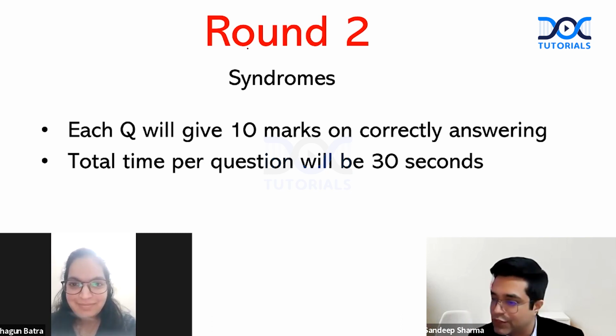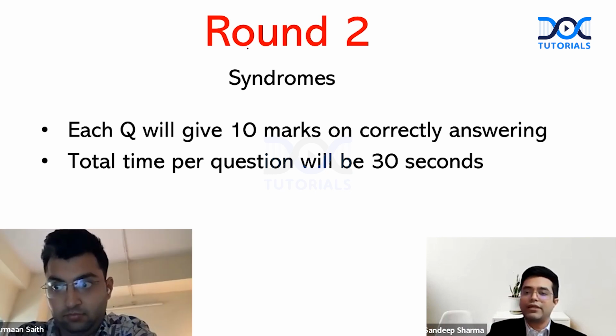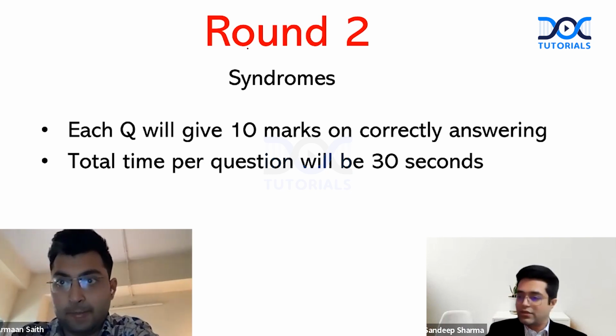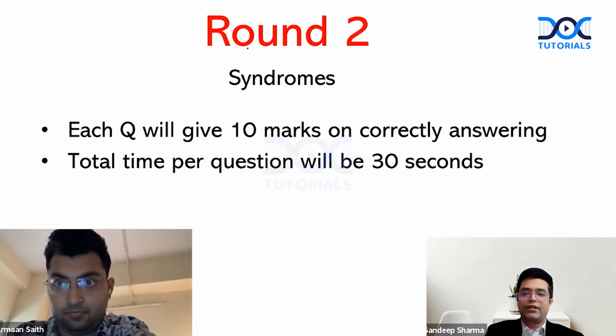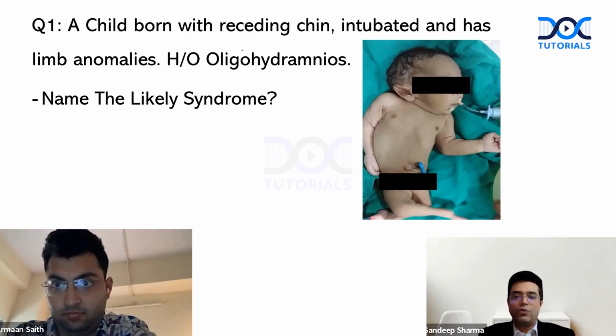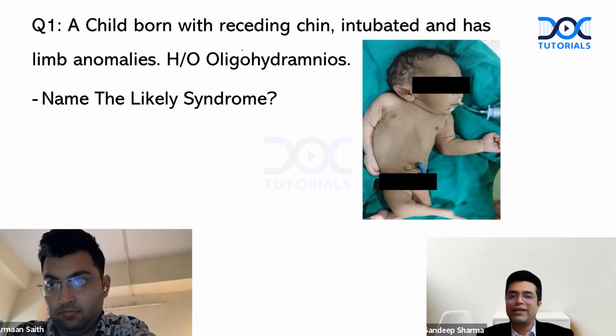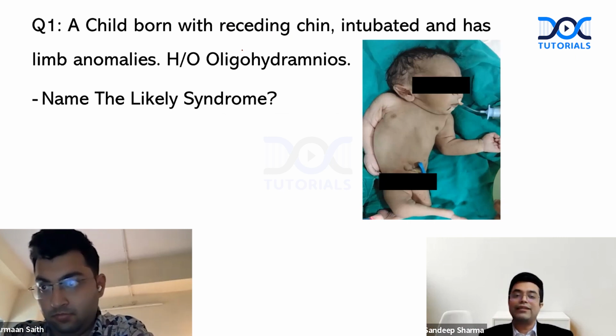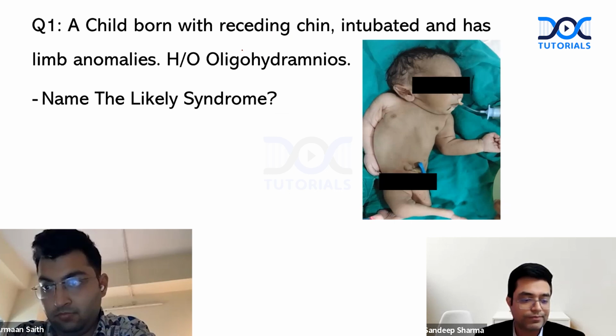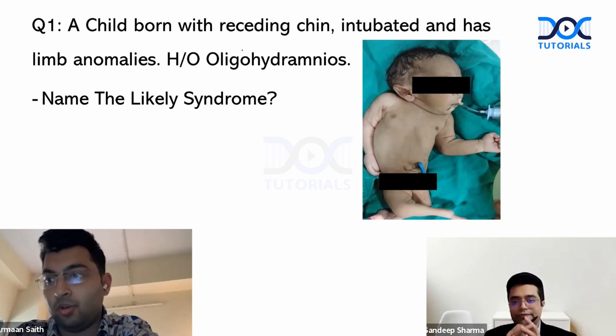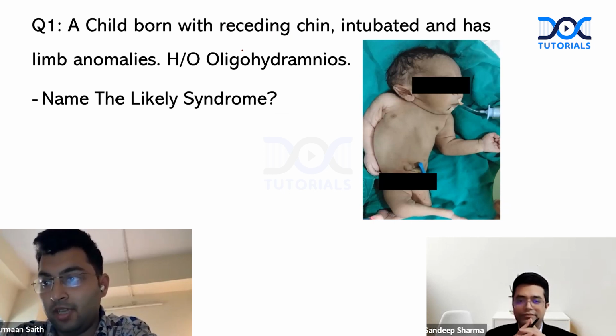Let us begin with, first of all, Dr. Arman. Dr. Arman, here comes your question. Yes, sir. Question number 1. Look at this question. Child born with receding chin was intubated and also had limb anomalies. There is a history of oligohydramnios in the mother. Look at the image and tell the likely syndrome along with the image. Your time starts now. So the answer is Potter syndrome due to oligohydramnios.